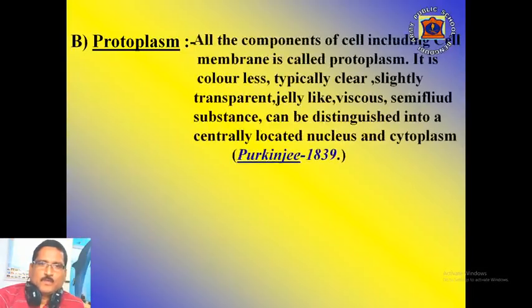The second part of the cell is protoplasm. It is found in both plant and animal cells. All the components of the cell, including the cell membrane, are called protoplasm. It was first observed by the scientist Purkinje in the year 1839. It is typically a clear, colorless, slightly transparent, jelly-like, viscous, semi-fluid substance. It can be distinguished into a centrally located nucleus and cytoplasm.